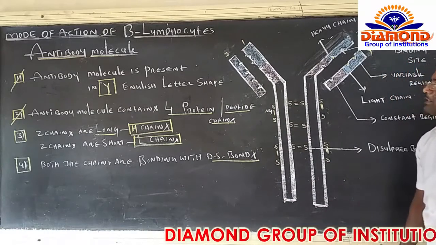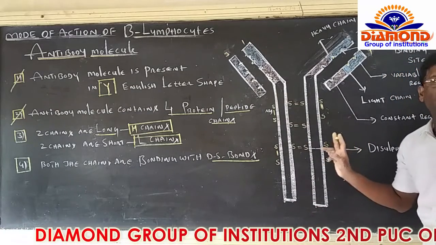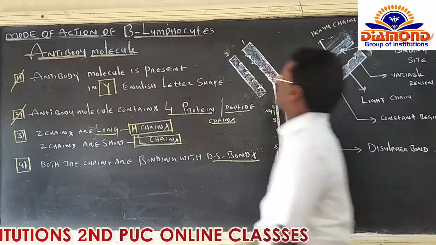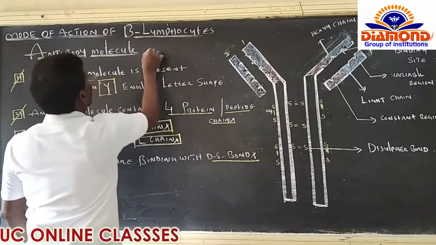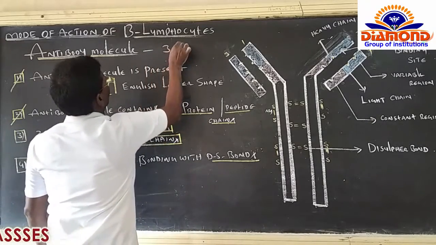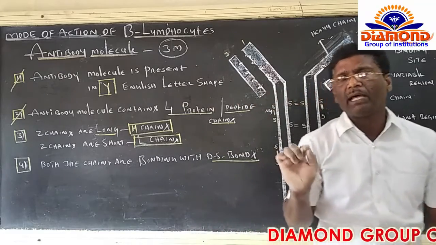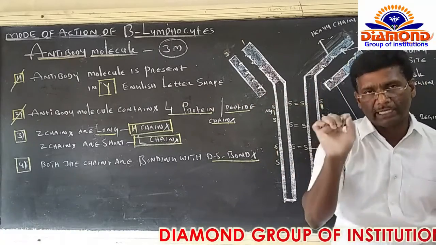Right. From the board examination point of view, this question is very, very important. They ask the question for 3 marks like this: Draw a neat labelled diagram of one antibody molecule and explain it.